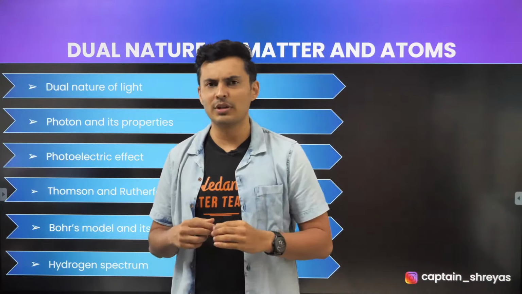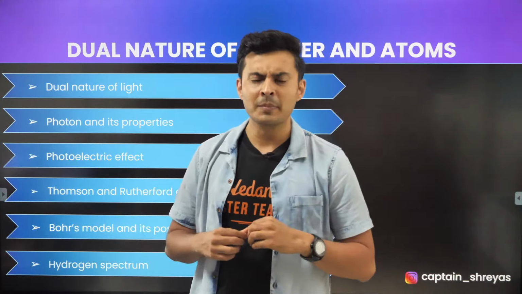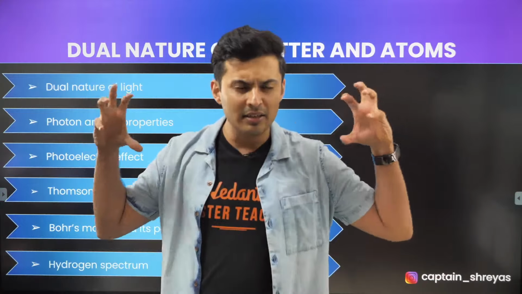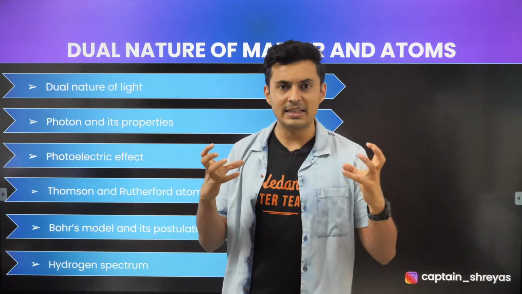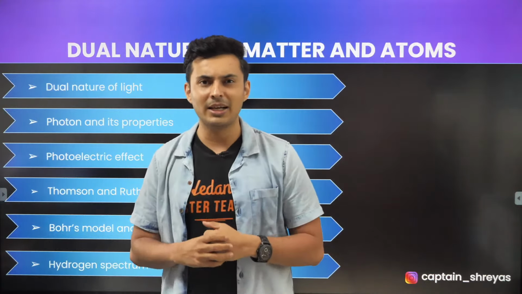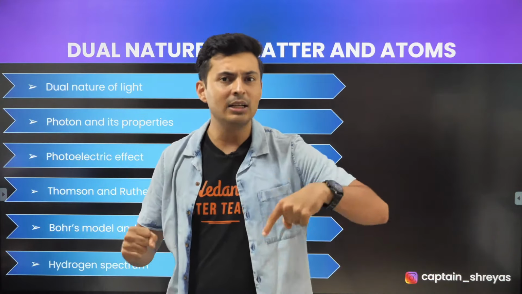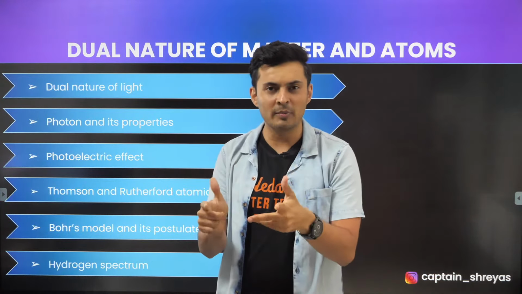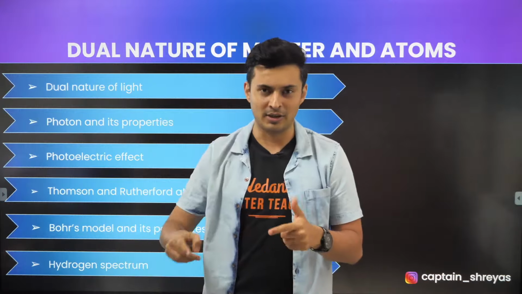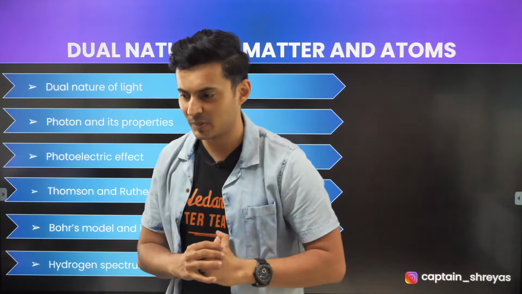Let's see if you can do this question. Imagine if I increase the intensity of light on a photoelectric material. If I increase the intensity of light on the photoelectric material, then the current will dash. Will it increase or decrease? And the stopping potential will dash, increase or decrease. Come on, let's see how many of you can do this.